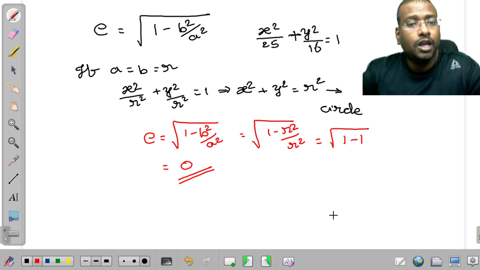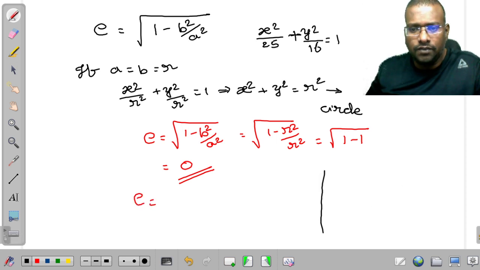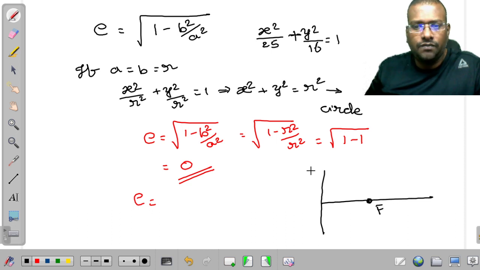Is it clear? Now one more point we have to remember, which most students are aware of. E is a ratio. What is E, sir? Suppose this is a fixed point F and this is a fixed straight line, the directrix. If P is a point over it, then E is the ratio of the distances of P from the fixed point to the fixed straight line.